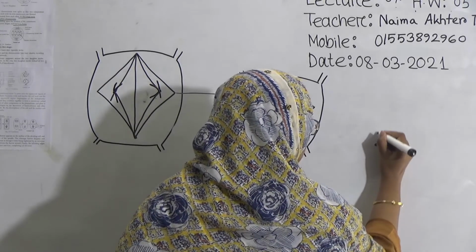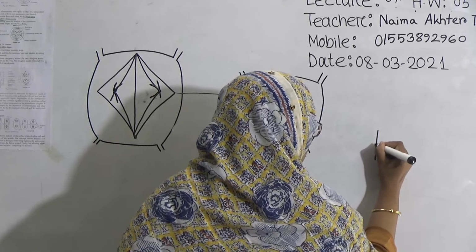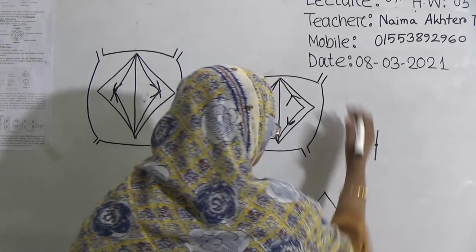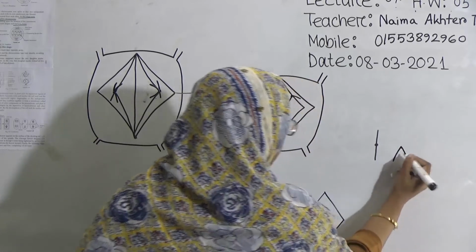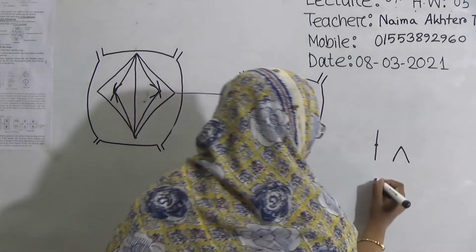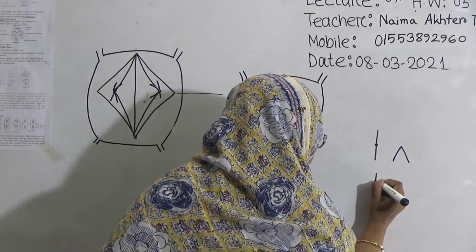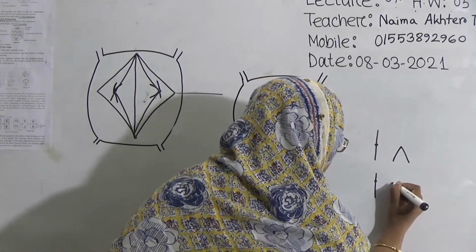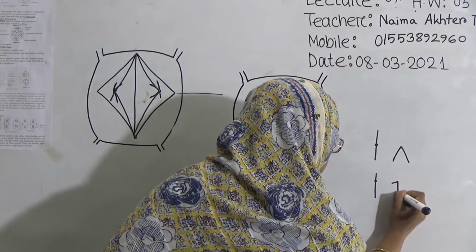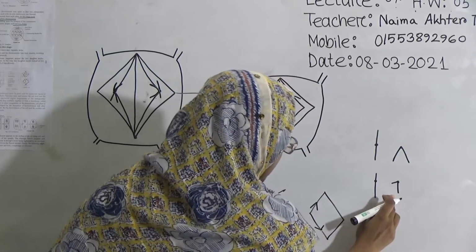If the centromere remains at the middle, then when it starts going, it will turn to this shape, that means V. If the centromere is present like that, when it starts going, it will turn to this shape, that means J like.